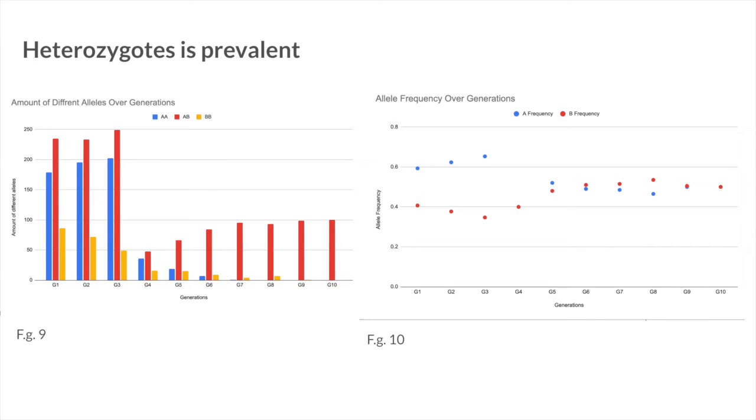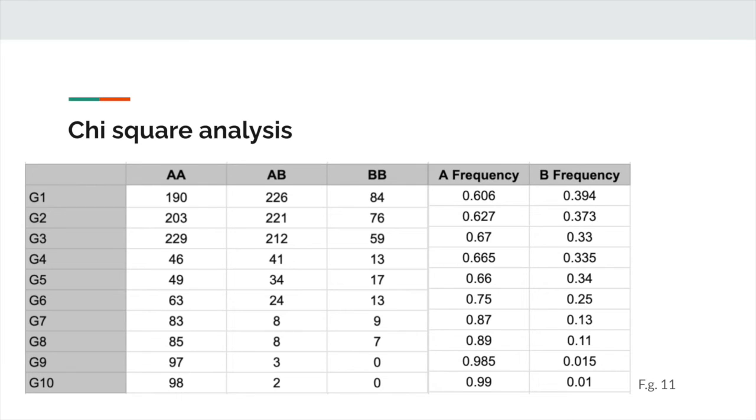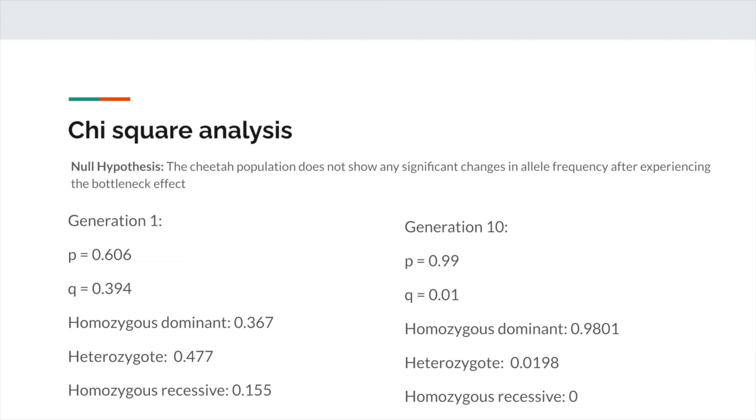Despite having different results, all of the trials have one thing in common, and that is the bottleneck effect has caused the allele frequency of the trial population to become distinct from the original population, therefore indicating the occurrence of evolution, which is not supported by our null hypothesis. In order to find out if we could accept our null hypothesis or not, we'll be comparing the individuals in the 10th and 1st generation by using chi-square analysis.